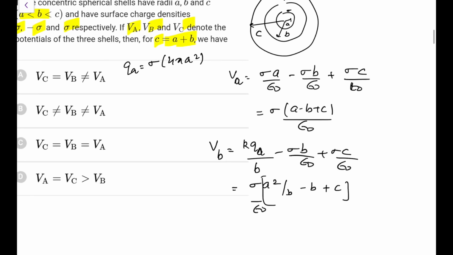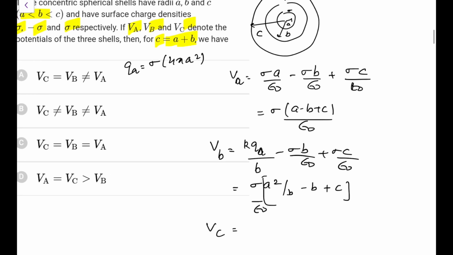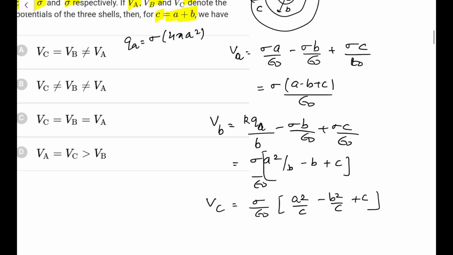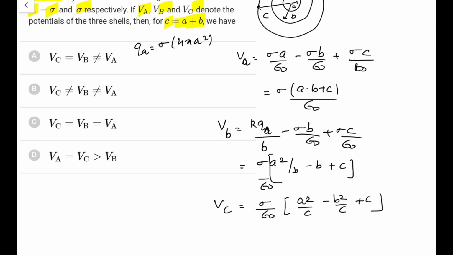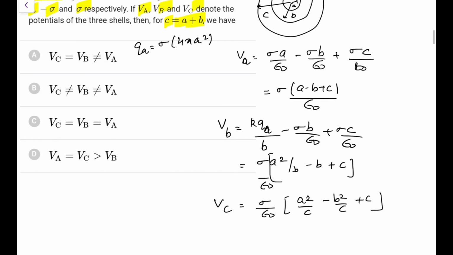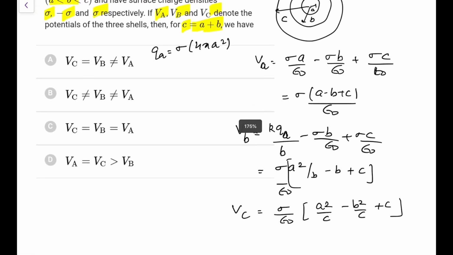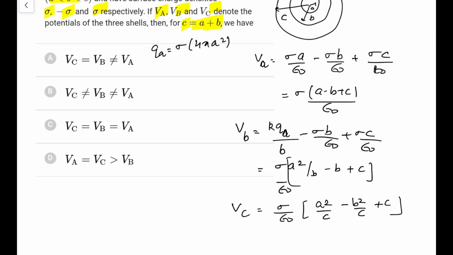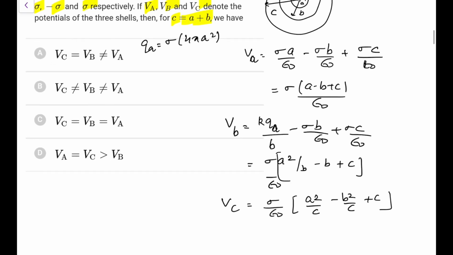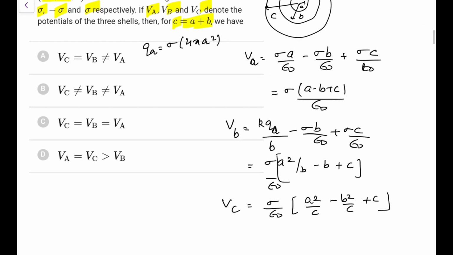Now the last one, and in a similar style we can write it as a square by c minus b square by c plus c. That is what we can write. So what we are left with now is to check these values. What will be these values now? C is equal to a plus b, that is what you are given.